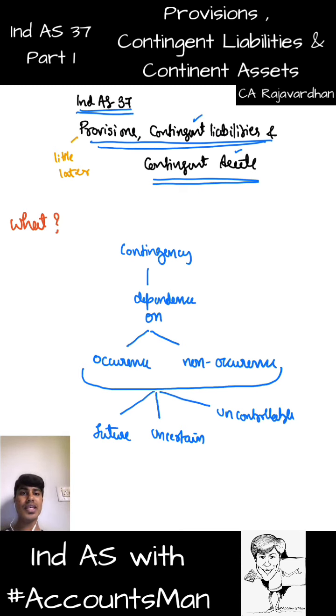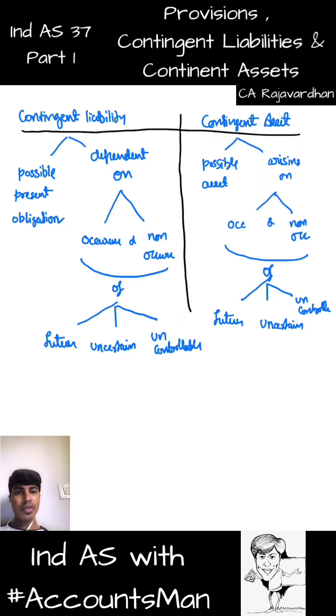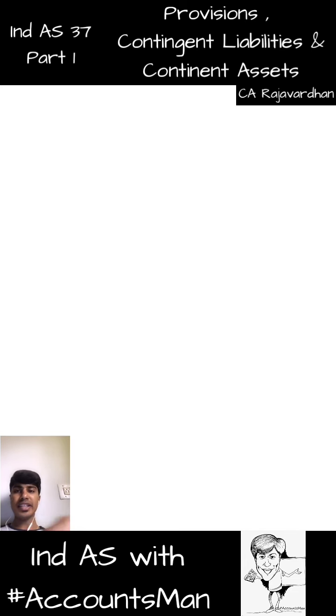The name itself says provisions, contingent liabilities and contingent assets. So when I ask what is contingent liability or what is contingent asset, we are done with the discussion. Now the question is about what is provision. Provision is created against contingent liability. Now what do we do with these contingent liabilities and contingent assets? With regard to contingent liabilities, we have two options.